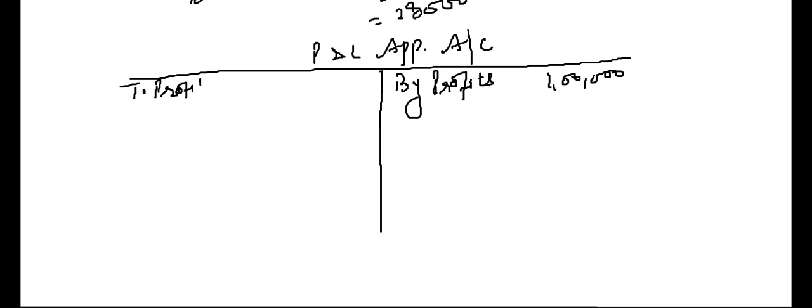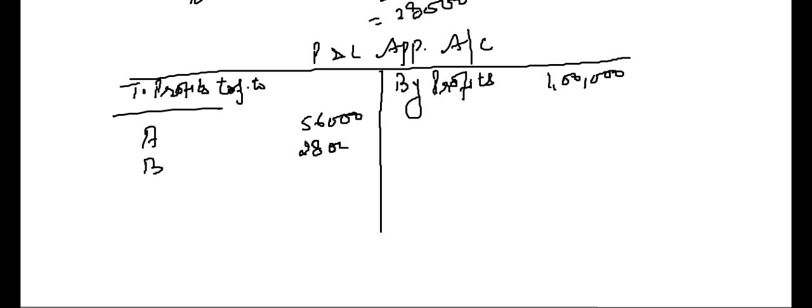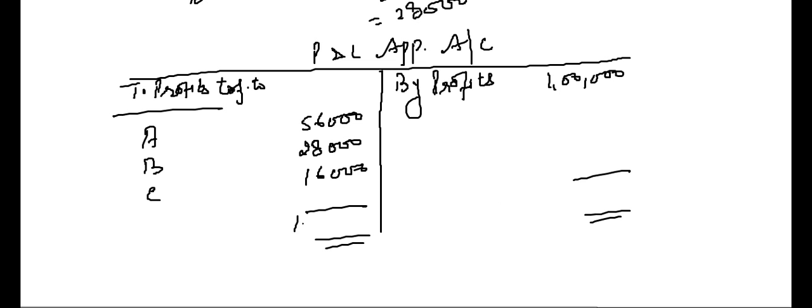To profits transfer to A 56,000, B 28,000, and C his guaranteed minimum of 16,000, because otherwise his share in the profit was 1/10, 10,000, less than the guaranteed minimum. So this will be your profit and loss appropriation account.